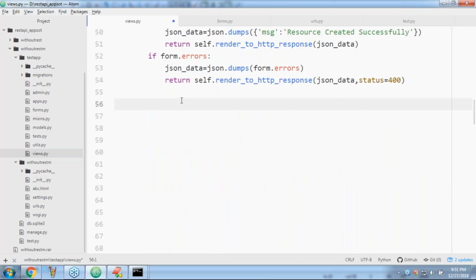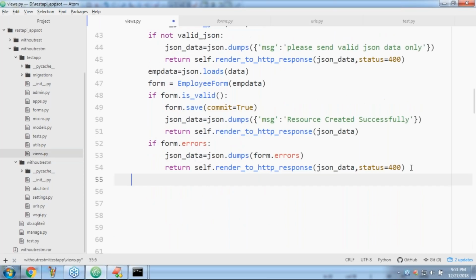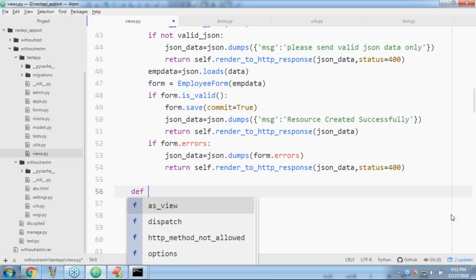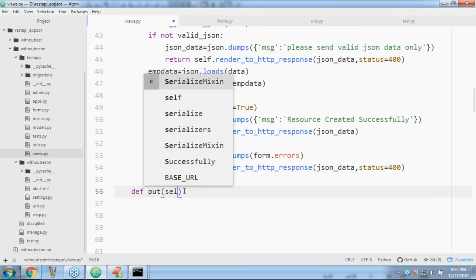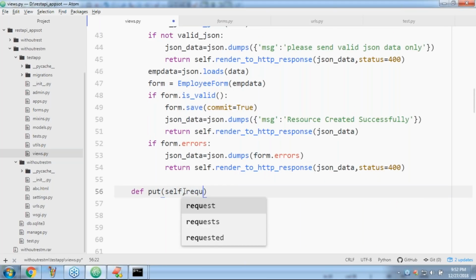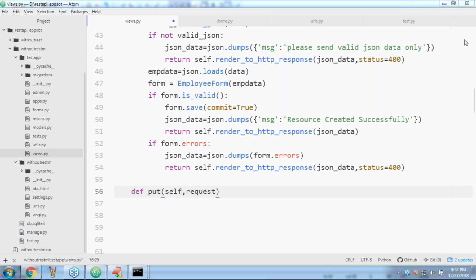If df, okay, what is the method name? Put, okay, self comma request comma star args comma star star kwargs, like I'm taking.